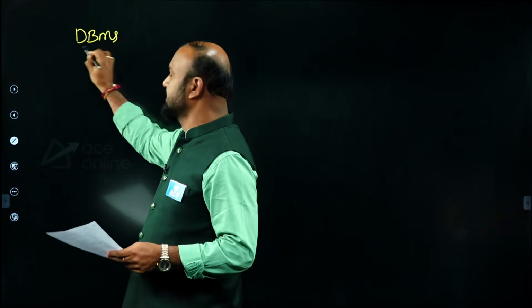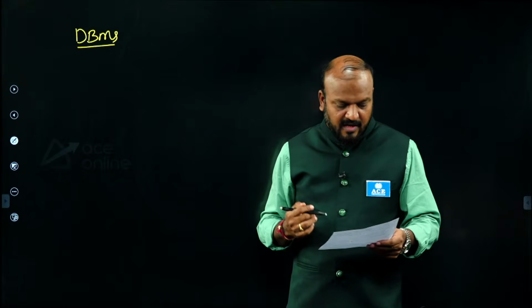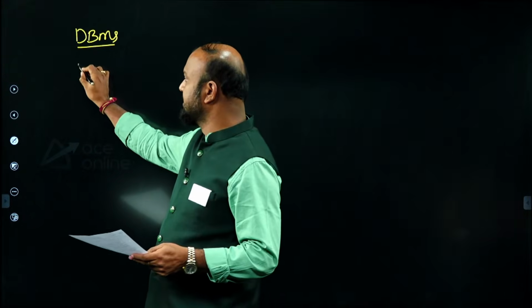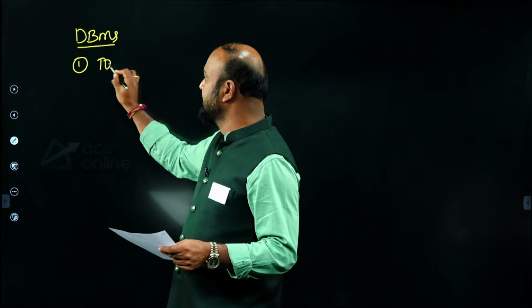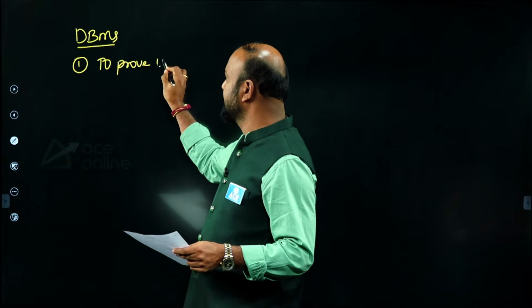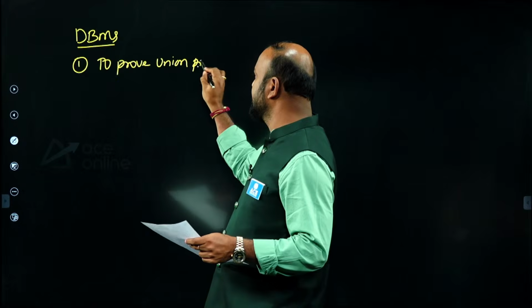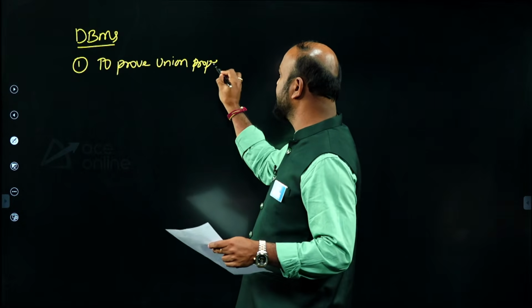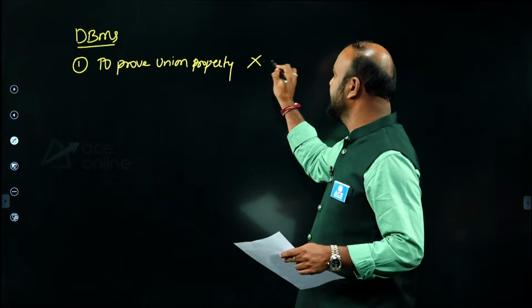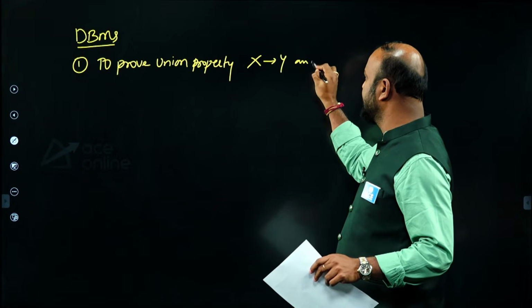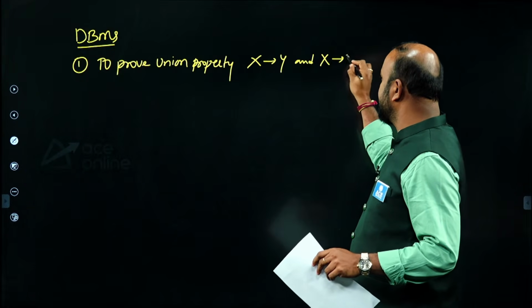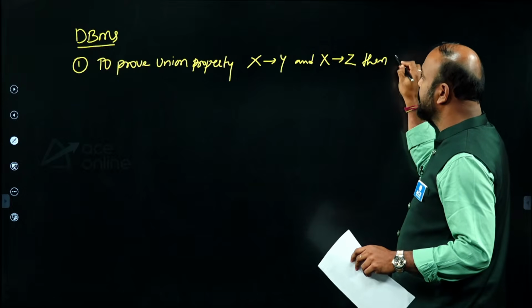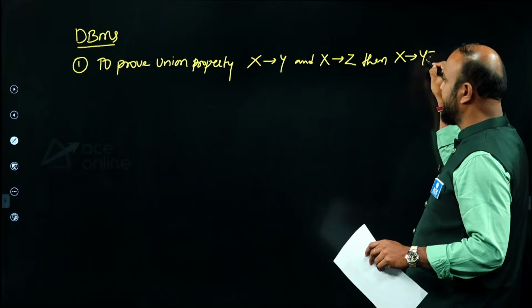So far I got 3 questions from database management system, and the first question I have collected is based on Armstrong's axioms. The question is to prove the union property. It is also given what the union property is: given X to Y and X to Z, then X is deriving both Y and Z.